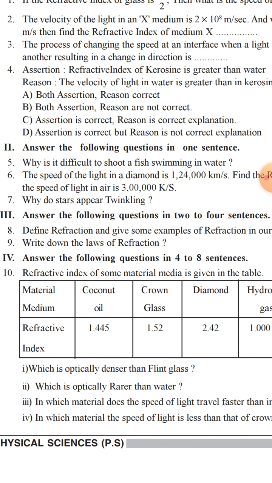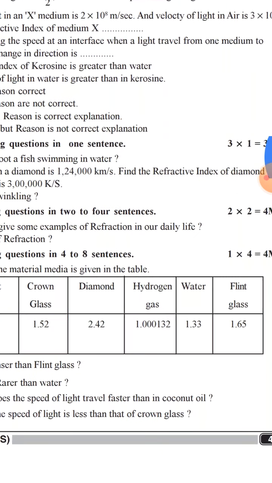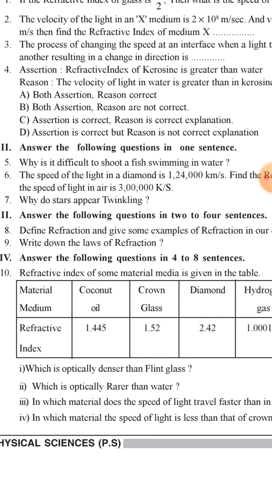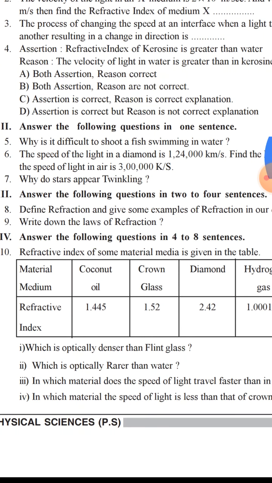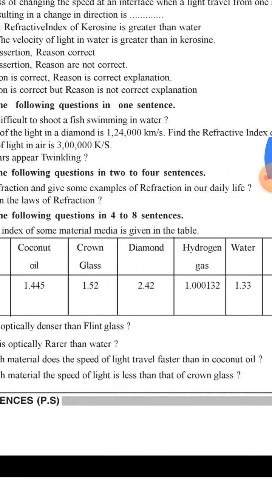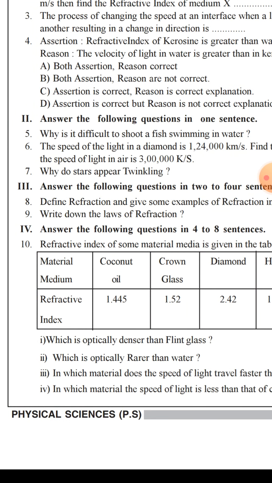The speed of light in a diamond is 1,24,000 km per second. Find the refractive index of diamond if the speed of light in air is 3 lakh km per second. Why do stars appear twinkling? Define refraction and give some examples of refraction in our daily life. Write down the laws of refraction.